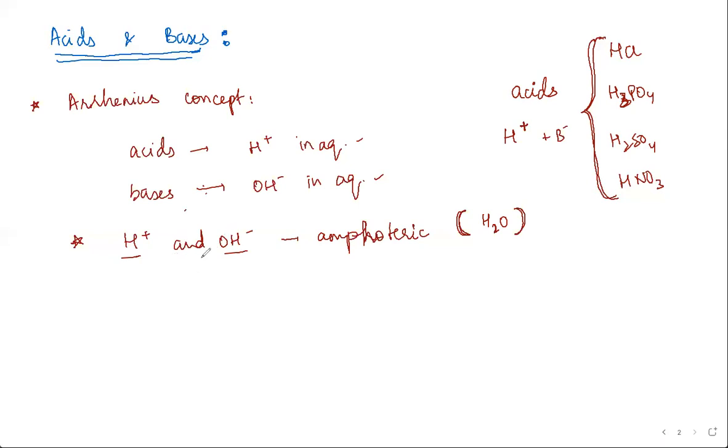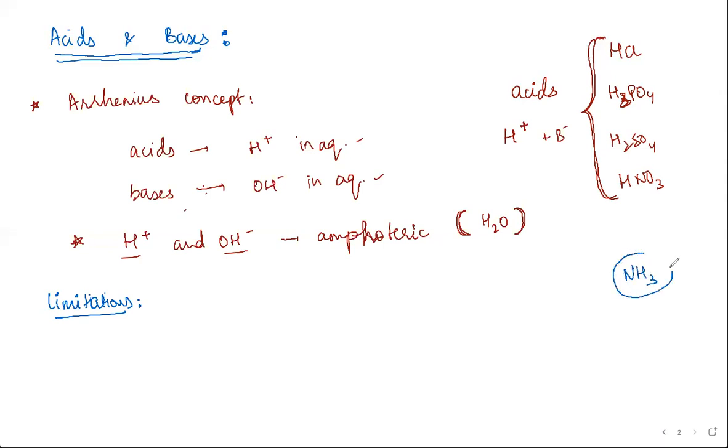But obviously, because we have other theories in existence, Arrhenius didn't stand for a long time. So what are the limitations that he faced? You have heard of ammonia, right? NH3.